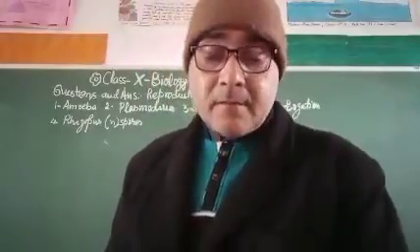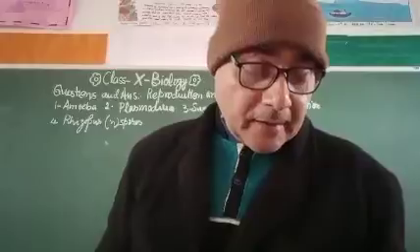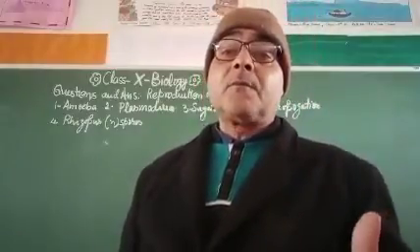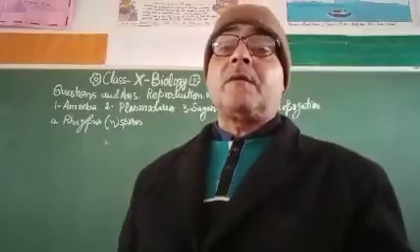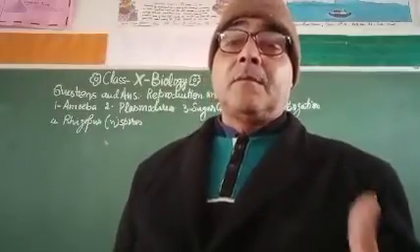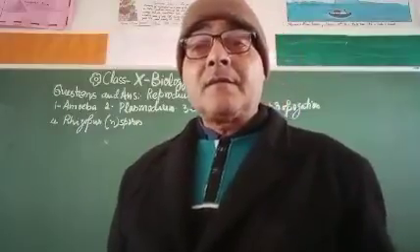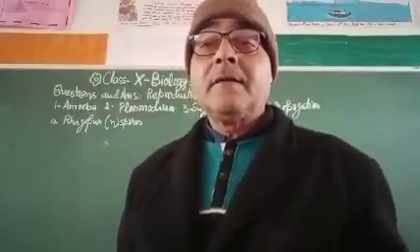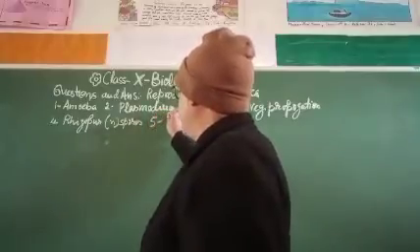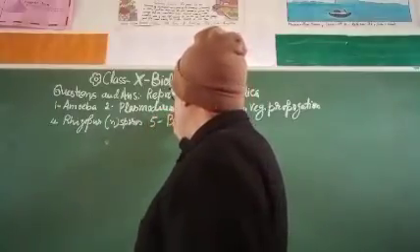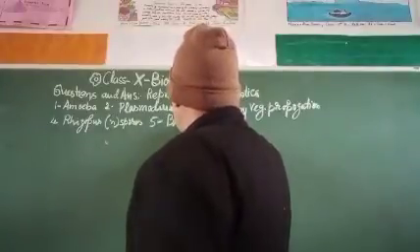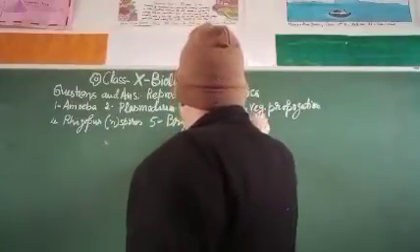Now come to the next. My dear student, Bryophyllum reproduces by natural vegetative propagation, where leaves are able to generate buds. Do you think this is a flowering plant? Yes, Bryophyllum is a flowering plant.